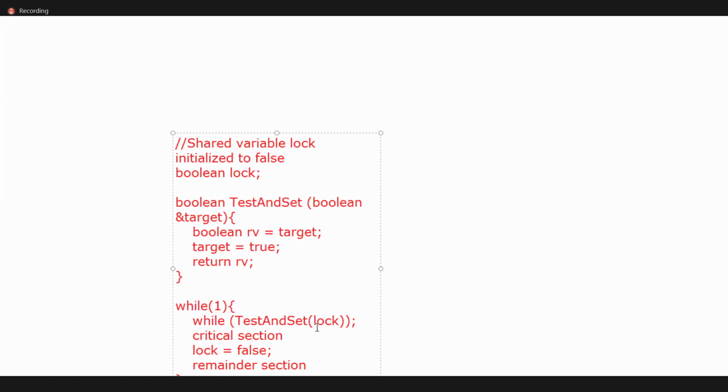So here it will check: lock means false, and false means 0. It will enter the critical section. Lock is 0, now it is 1. What happens? It won't enter into the other process. Even we can implement with this program. If you want, you can take this example and try it.